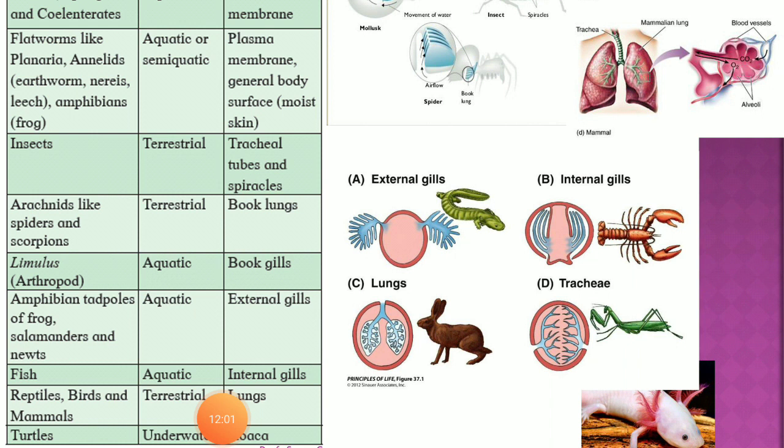So different organisms have different respiratory surfaces or specialized organs. For that, you are going to make one table by using the chapter Kingdom Animalia, and you are going to write down the respiratory surface of each phylum. So there would be two columns. In the first column you are going to write down all the phyla, and in the second column you are going to write down the respiratory surface, or the specialized organ which is involved in respiration.